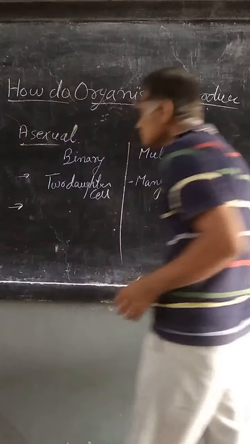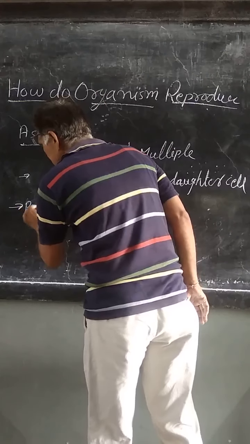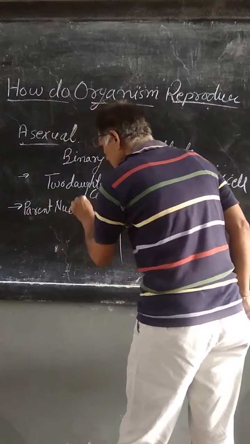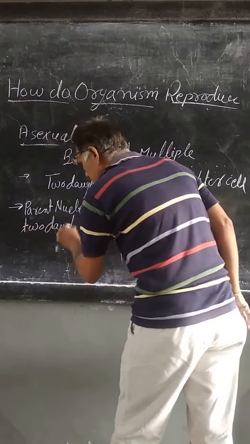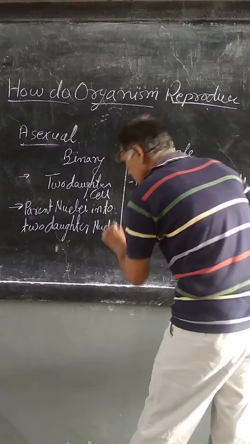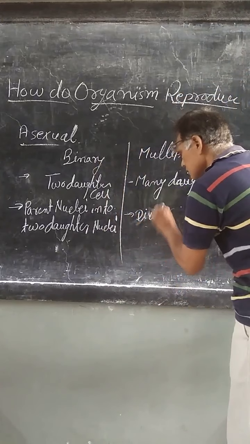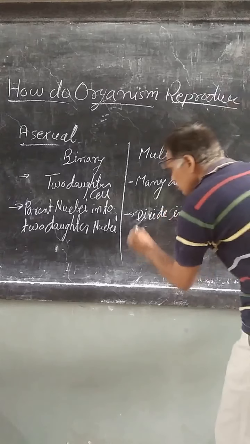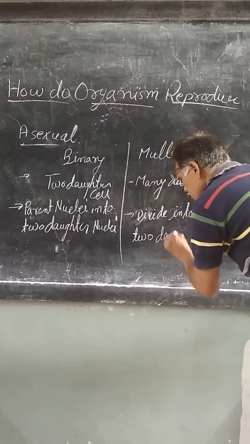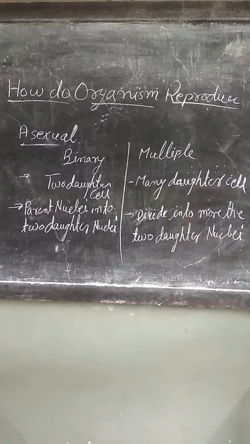Second, in binary fission, the parent nucleus divides into two daughter nuclei, and in multiple fission, the parent nucleus divides into more than two daughter nuclei.